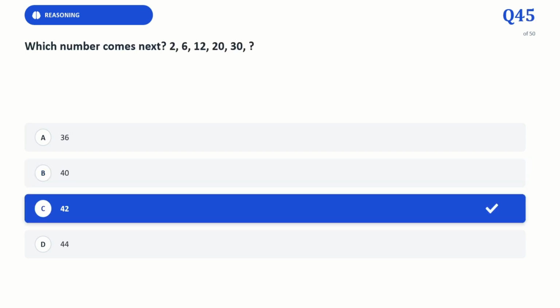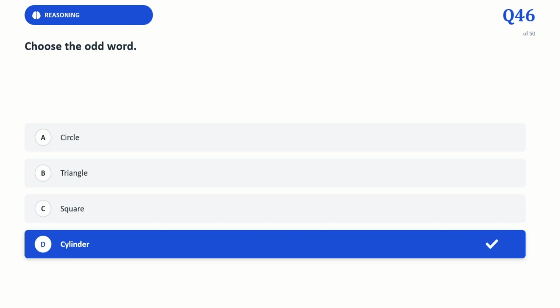Which number comes next: 6, 12, 20 and 30? The correct answer is 42. Analyze the first differences. The constant pattern: follow the pattern. The next difference must be 12. Adding to 30, that comes to 42. Choose the odd one out. Cylinder is the correct answer.